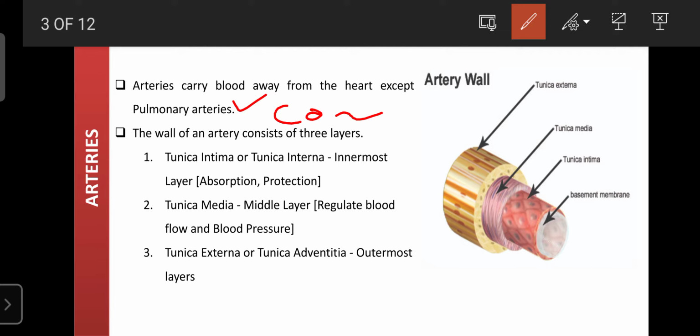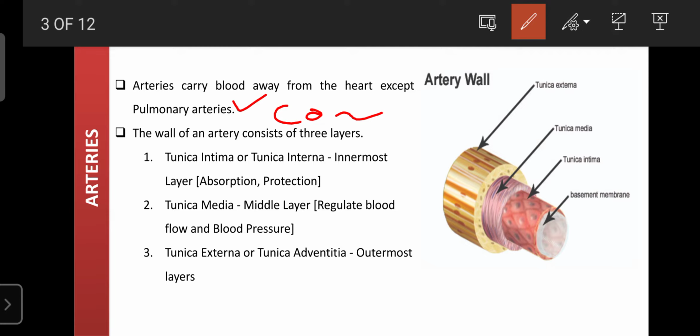And these arteries are made up of 3 layers. The outermost layer is known as the tunica externa, also known as the tunica adventitia, the middle layer is known as the tunica media, and the innermost layer is known as the tunica intima or tunica interna.